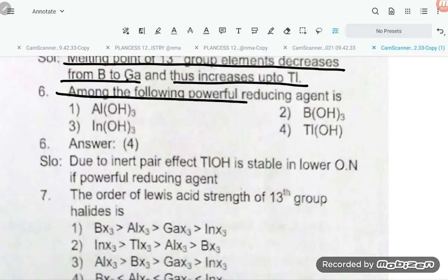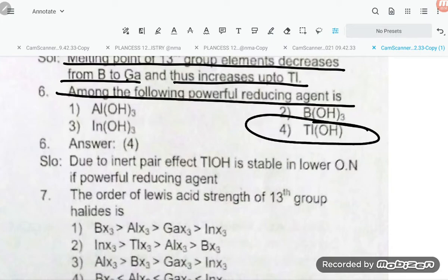Among the following, the powerful reducing agent is thallium hydroxide.